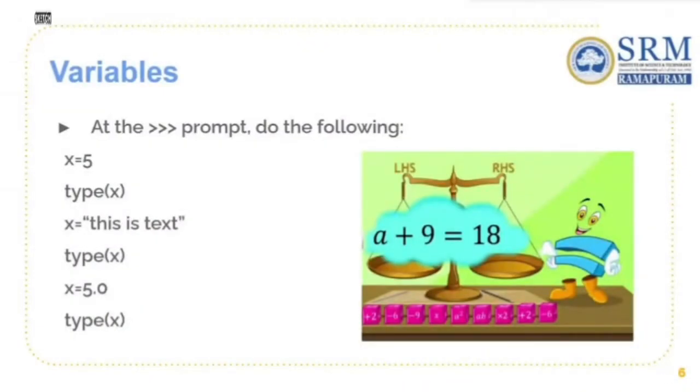So here, as you can see, a plus 9 equals 18. We need to find the value of a, right? So this here is referred to as the variable.